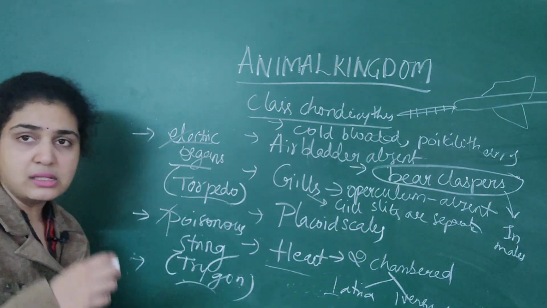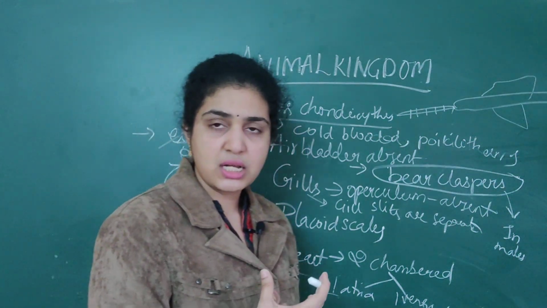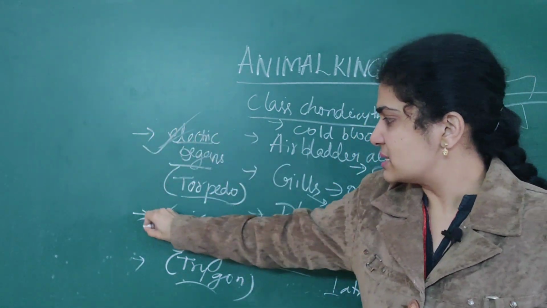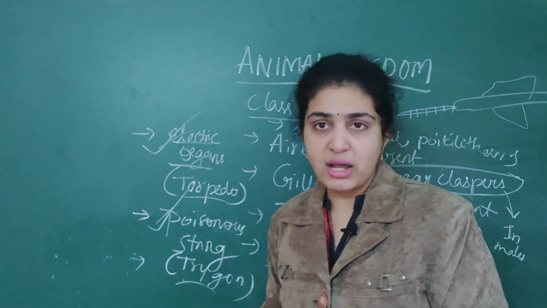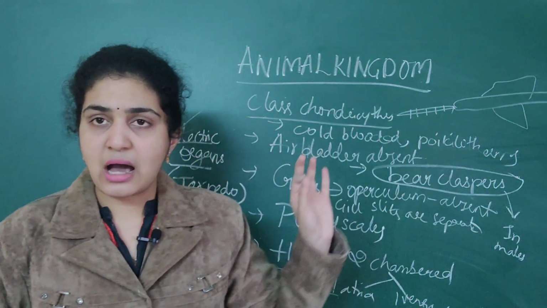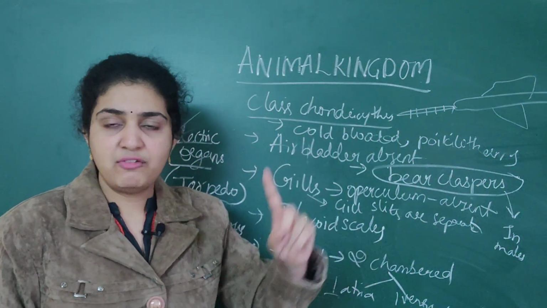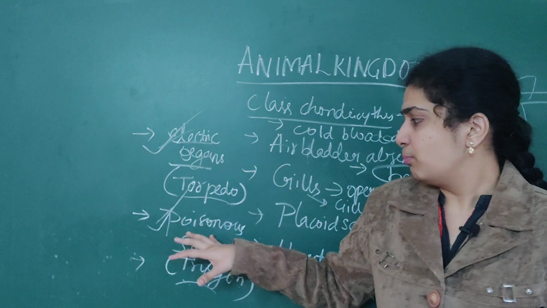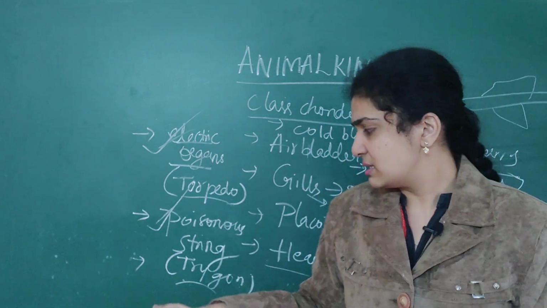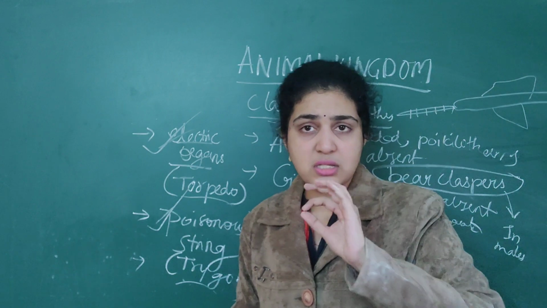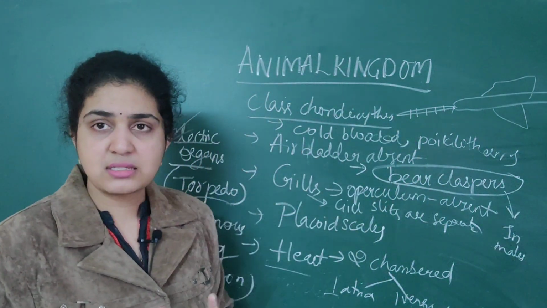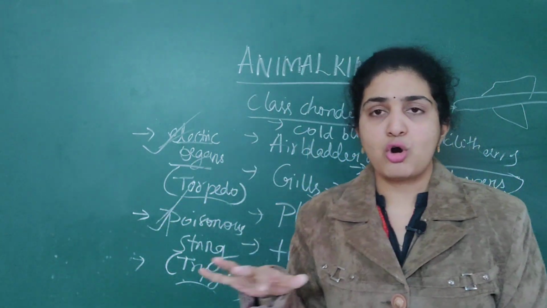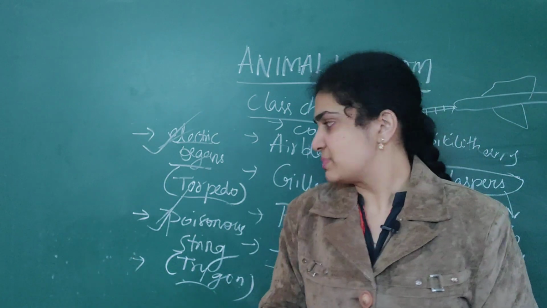Then now come the specific features associated with chondrichthyes. There are only two specific features. One is electric organs, and the other is poisonous sting. Electric organs are present in torpedo, only one organism. Then the poisonous sting is present in trygon. Trygon possesses a sting, which is poisonous, present only in chondrichthyes. In the rest of the organisms this is absent.